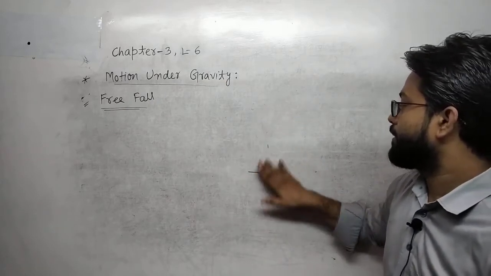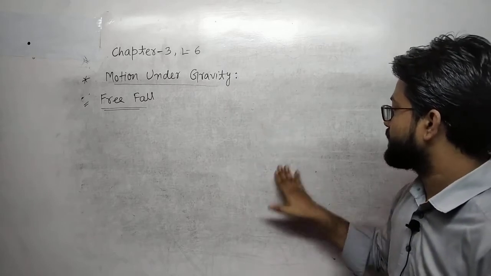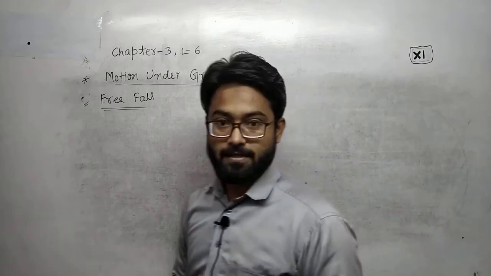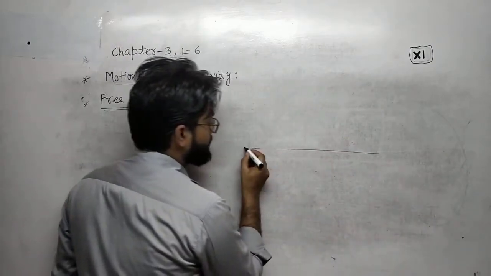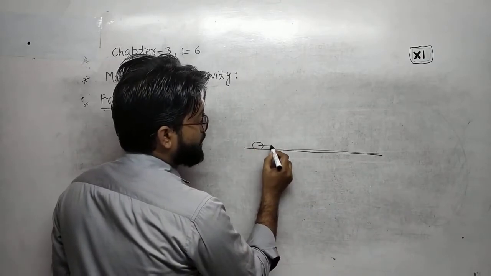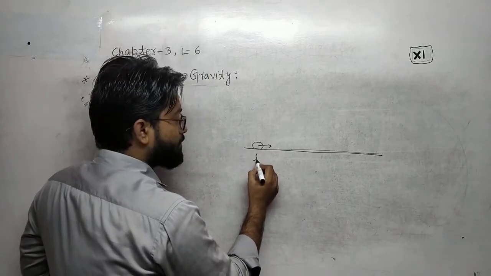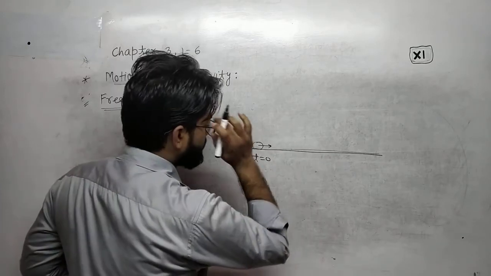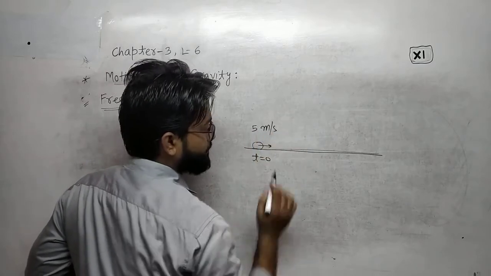Now one point I would like to discuss: the direction of acceleration. Let us suppose this is the earth surface, and one object is moving. At any time, let us suppose t equals 0, the velocity is 5 meter per second.